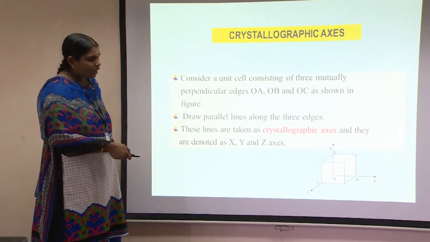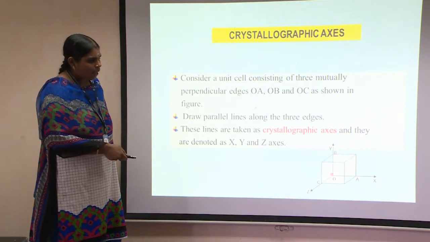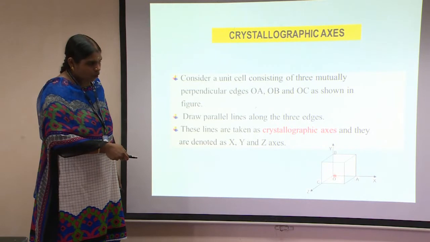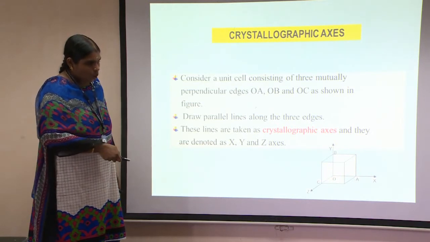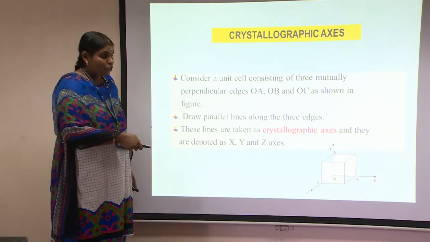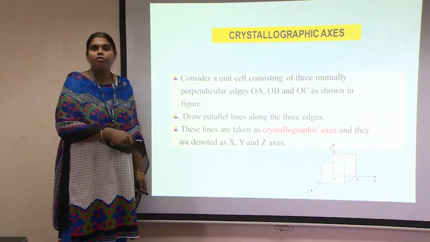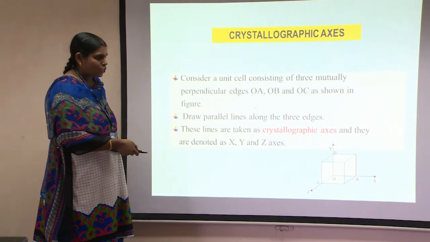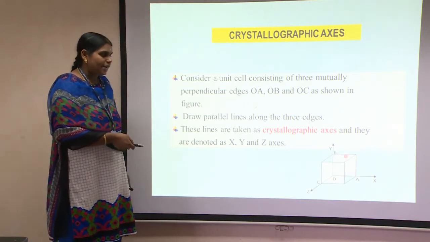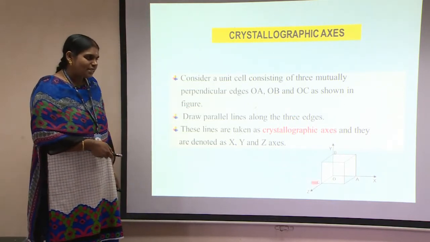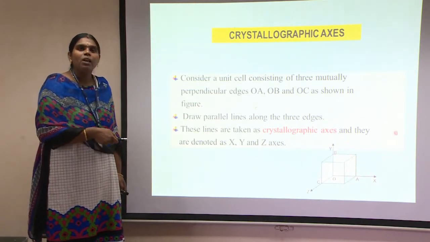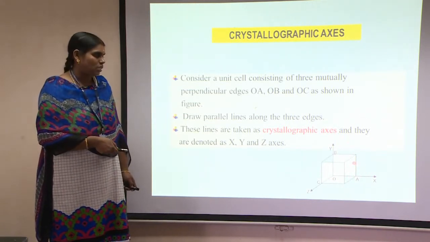When we want to measure the angle, how are we going to measure it? The angle is between OA and OB, OB and OC, OC and OA. When you measure the angles between different crystallographic axes, we call them the translational angles, or generally interfacial angles. As I said, these interfacial angles and the translation vectors are the determining quantities of a particular crystal structure.